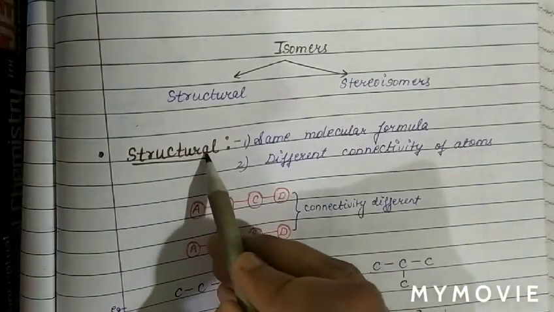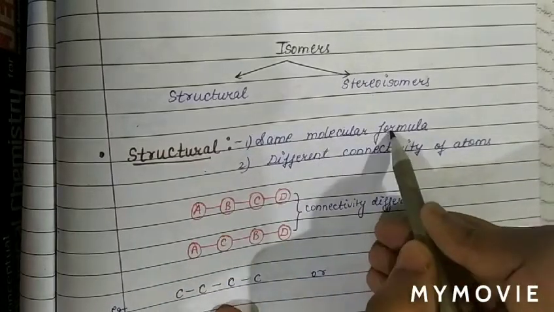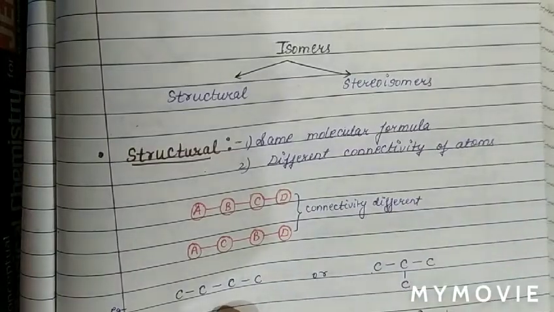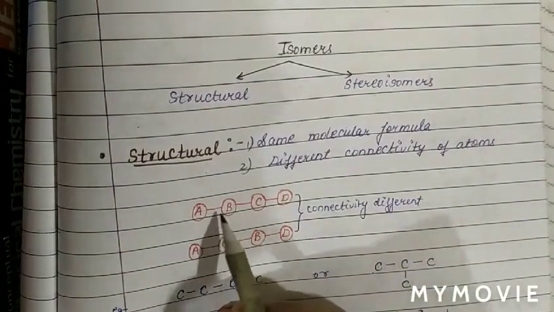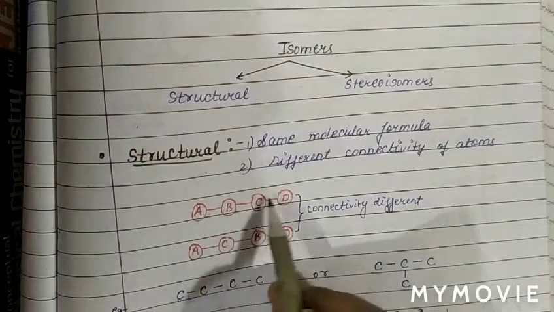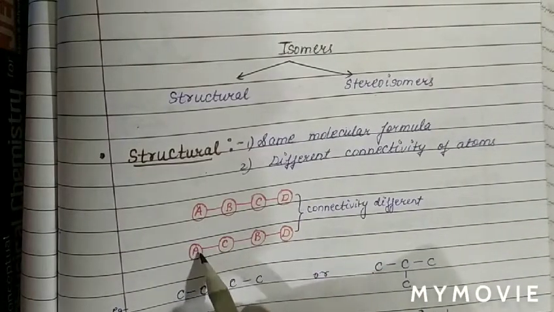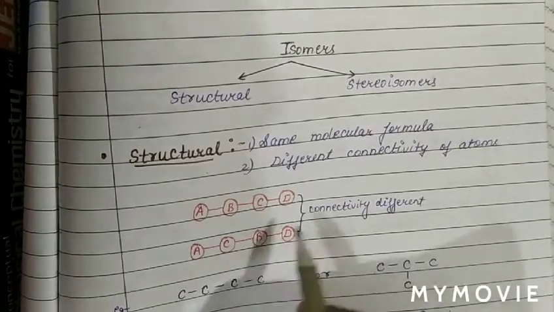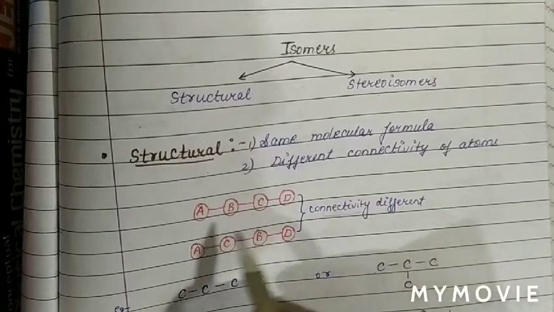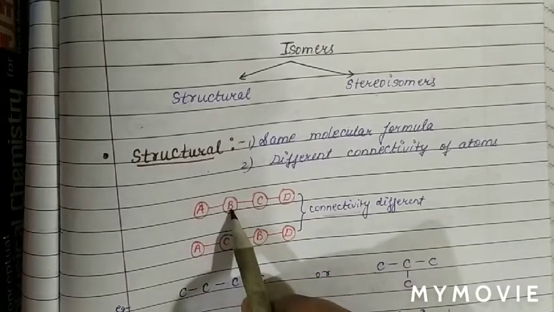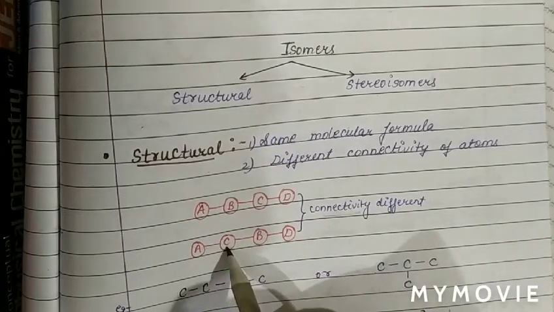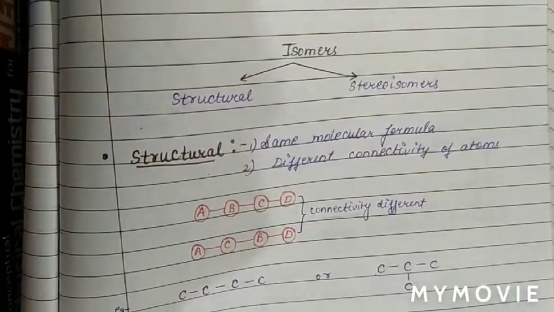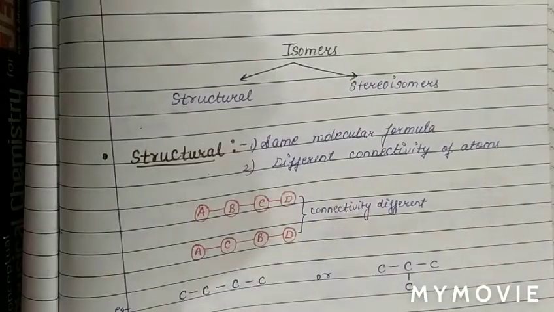Basically, structural isomers are those isomers which have the same molecular formula but different connectivity of atoms. For example, the molecular formula is the same, ABCD atoms in this compound, also in this compound ABCD atoms. Therefore, the molecular formula is the same. But we can see the connectivity is different, because in this case A is connected with B, but in this case A is connected with C. So connectivity is different, but molecular formula is the same. Those isomers we call structural isomers.